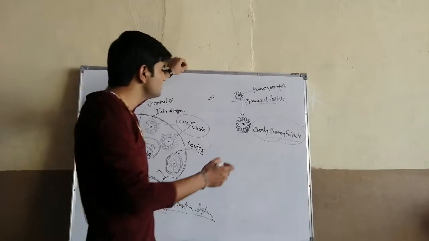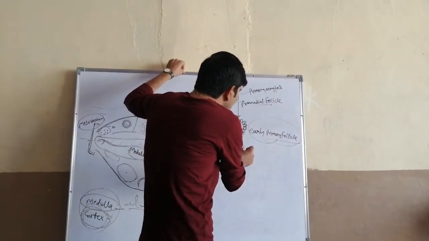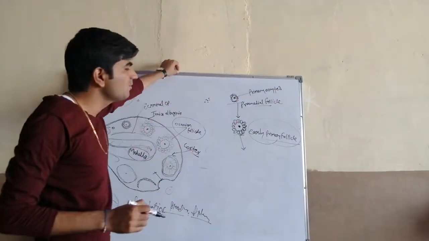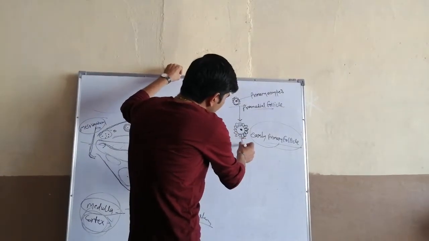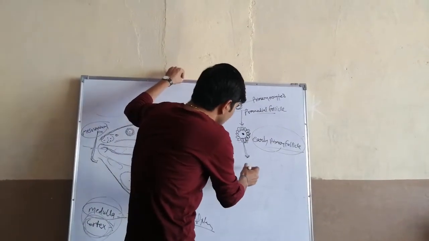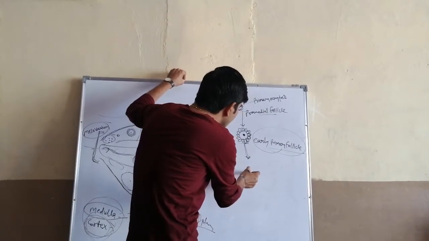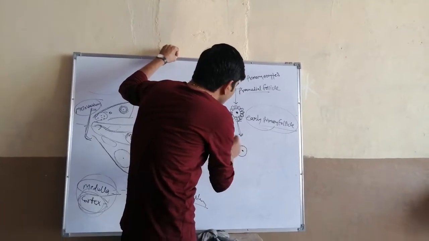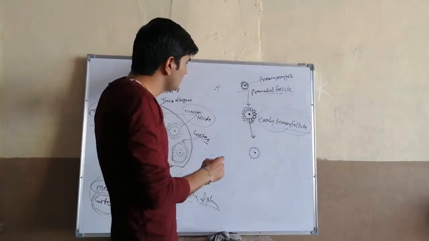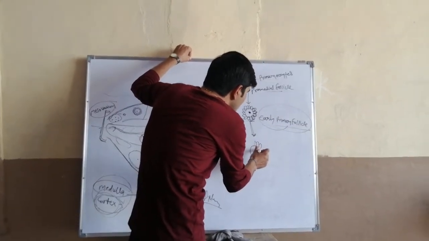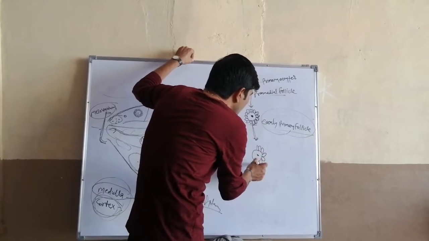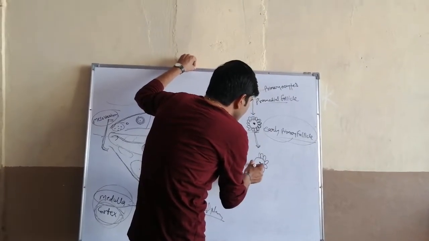Then in a later stage, these early primary follicles are converted into the primary follicles. This is the primary oocyte surrounded by a follicular cell layer. In this stage, proliferation occurs in this layer and the single layer is converted into multiple layers.